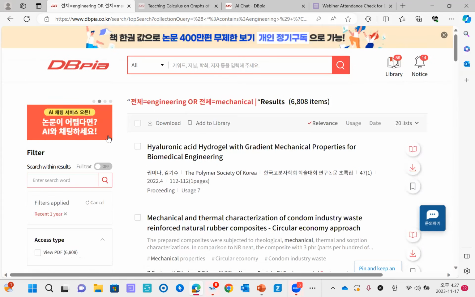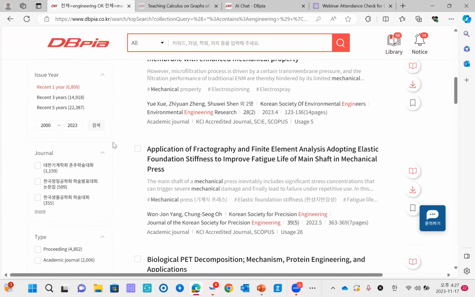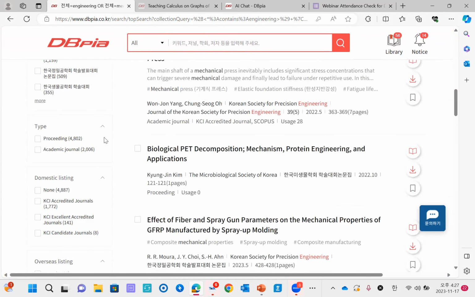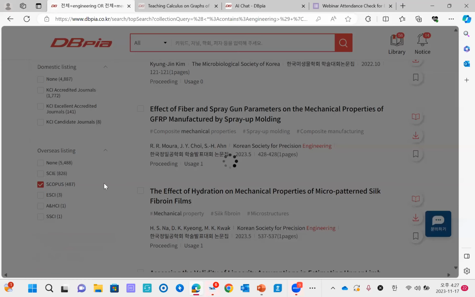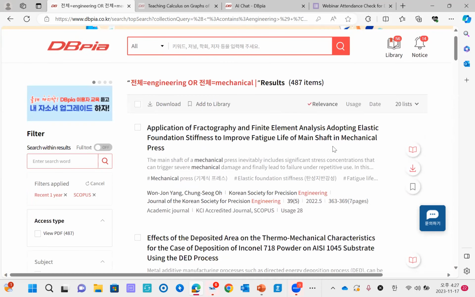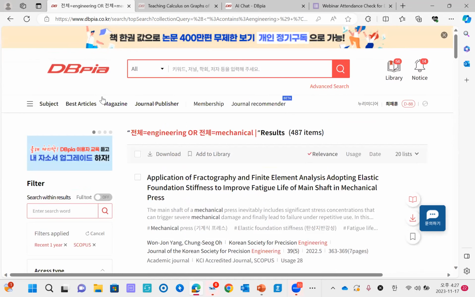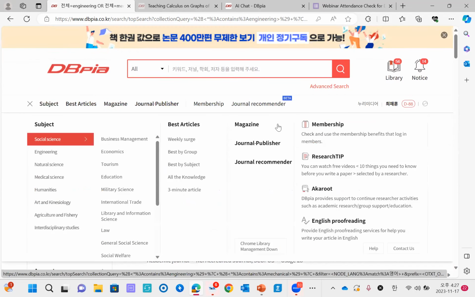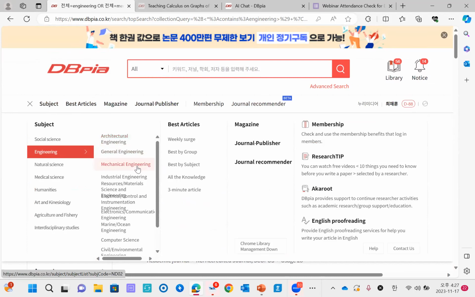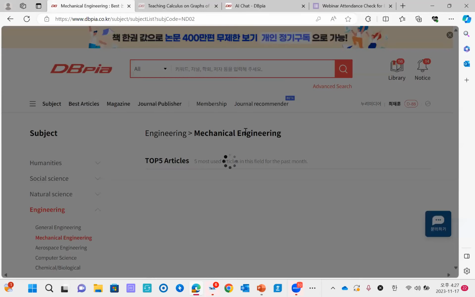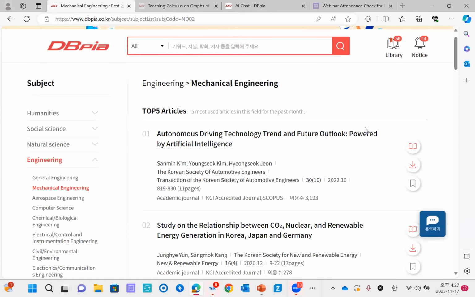And also, if we scroll down more, there are genres and types. And if you want to just find some overseas listing, you can just click it like this. Then you will find just Scopus related contents. So you can search like this. And then if we want to find a more specific subject, you can go to the subject button and engineering. And let's say we are looking for mechanical engineering. If you click it, then you will find this web page.